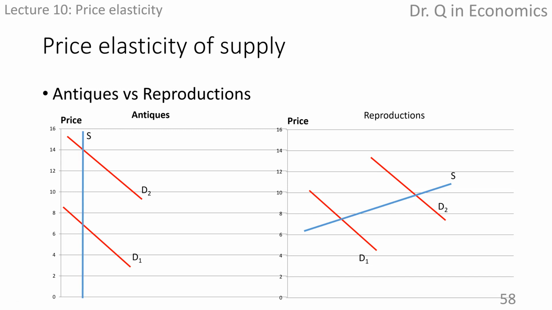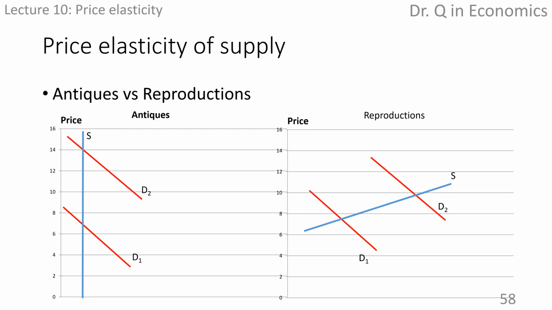Here's another example to show how important the production capacity is to price elasticity of supply. Antiques and other non-reproducible commodities have an inelastic supply. For one-of-a-kind antiques, the supply is perfectly inelastic. This makes their price highly susceptible to fluctuations in demand. The more inelastic the supply, the greater the change in price when demand changes.